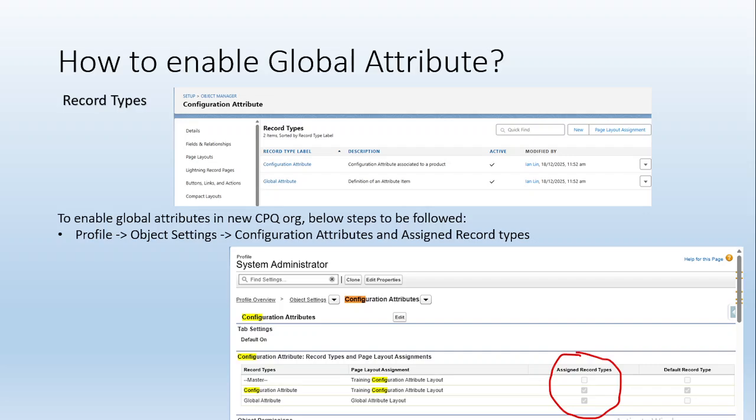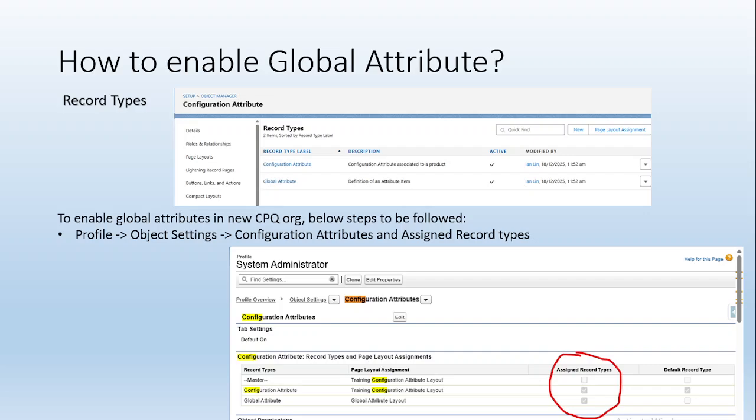So how can you enable it for your profile? You can go to profiles, object settings, like I have shown you. Suppose I'm going to the system administrator profile, then object settings, then configuration attribute. And here I can assign the record types by clicking on the checkbox. So is everyone clear how to enable it? Now we know what a configuration attribute is and what a global attribute is. Both actually belong to one object, but with different record types.